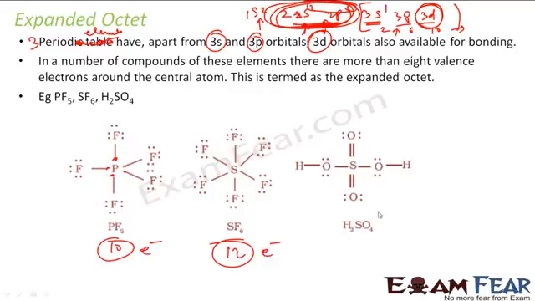So if you talk about H2SO4 here, sulfur has 1, 2, 3, 4, 5, 6 into 2, that is 12. Here also it has 12 electrons, the central atom sulfur. So that's why, if you see, this is the case of expanded octet. Only for the second period does the Lewis structure work perfectly fine, but for the third period, when we have d orbitals also coming into the picture, we have expanded octet. Only 8 electrons may not satisfy the atom.